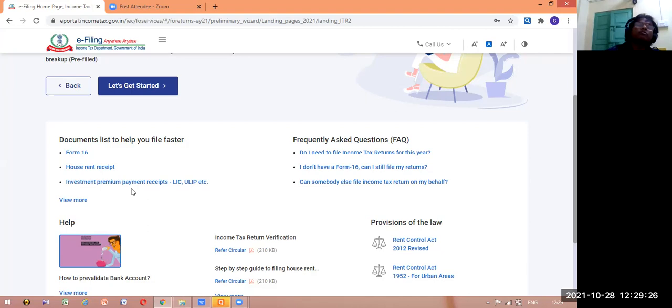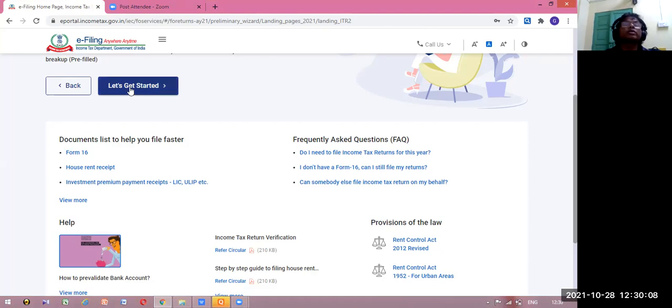Investment premium payment receipts, like you have paid LIC premium or any other premium, whatever it may be. You have invested in LIC or other matters. There are a lot of deductions, from 80C to 80U. So all those deductions, all those payments: suppose mediclaim is 80D, donation 80G, LIC 80C. All those investments and premium payments you need. So these documents will be necessary for filling this up.